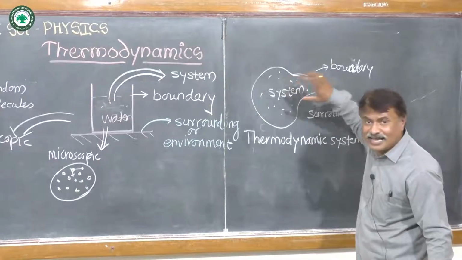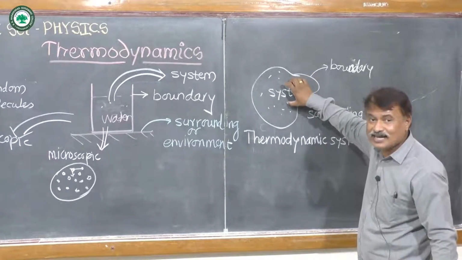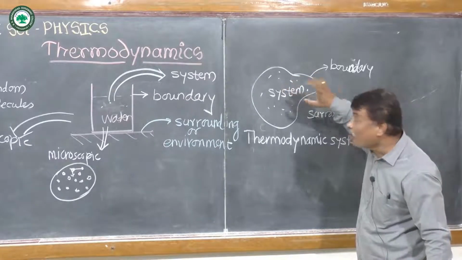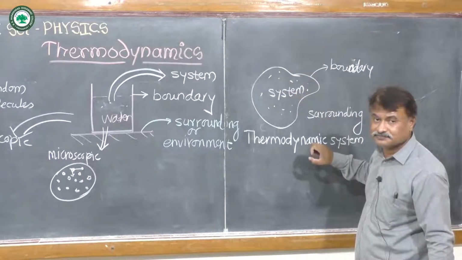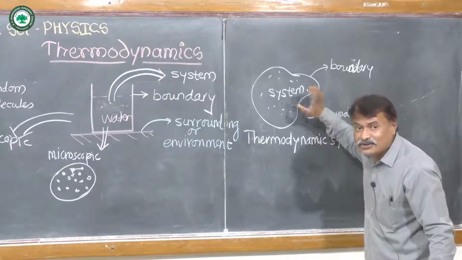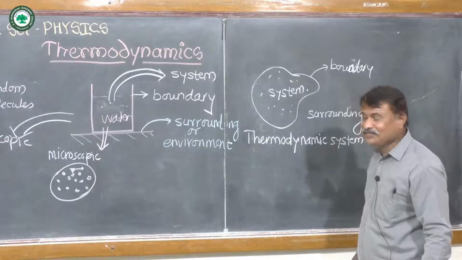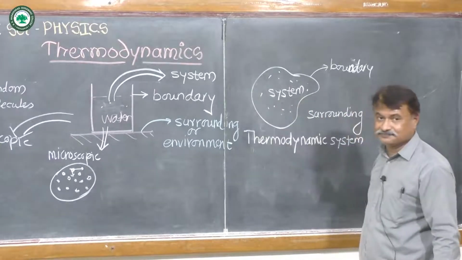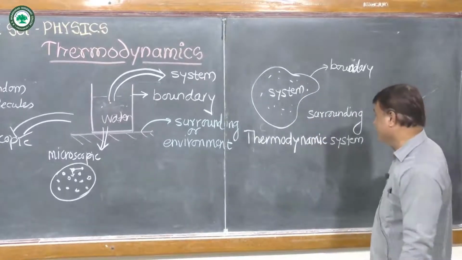From this diagram we can say that it is a collection or group of objects which form a unit and have the ability to transfer energy to the surrounding, and that's why it is called a thermodynamic system.